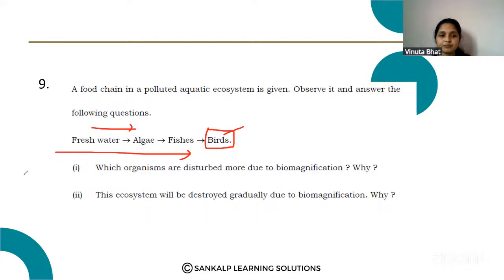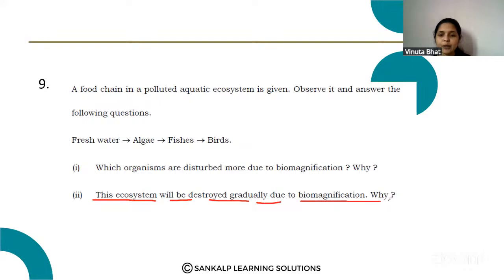Next question. This ecosystem will be destroyed gradually due to the biomagnification. Why? Because this food chain will be affected due to the biomagnification. So this aquatic ecosystem will be destroyed due to the biomagnification. Okay. So that is the answer. Please note down the question and the answer for this.